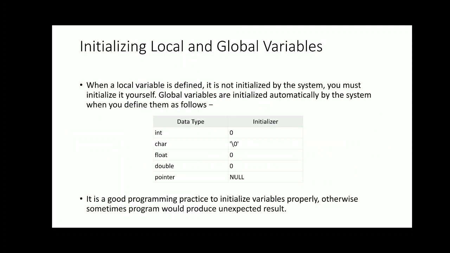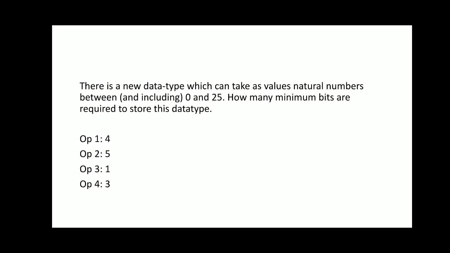We have different data types. So data types are the representation of the memory. Like integer, character, float, double, pointer, all these. So we initialize the integer by 0, character by null character \0, float, double by 0, and pointer as null if we want to initialize these pointers and these variables.